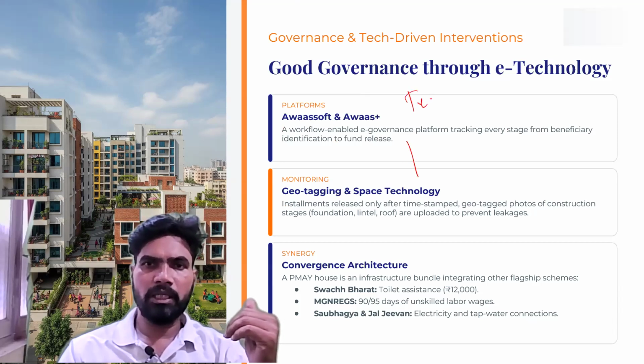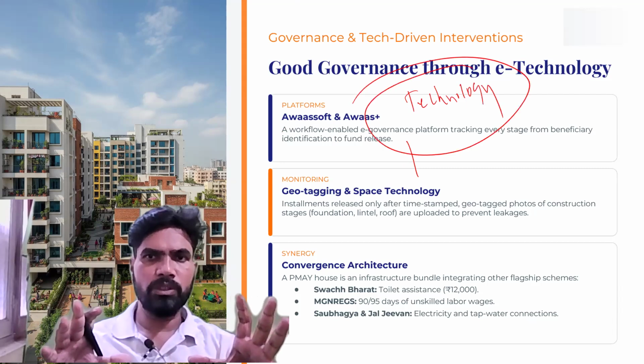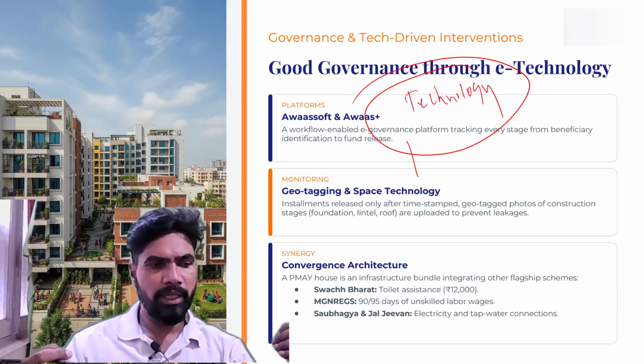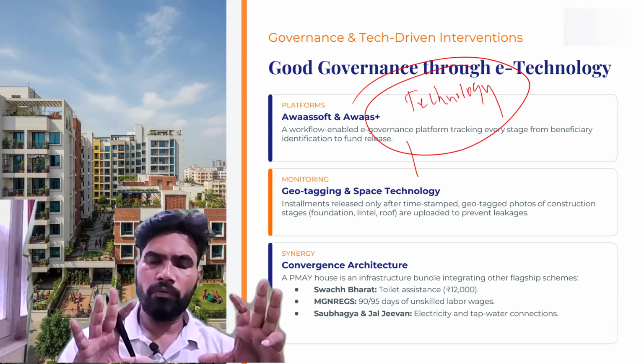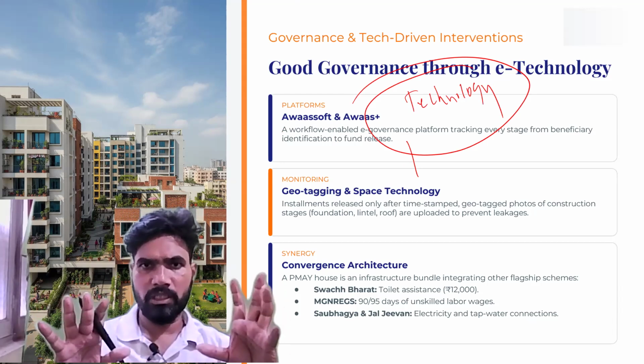In implementing this scheme, the government has employed a lot of tech-driven aspects. Technology is being used to achieve efficiency in the implementation of the scheme. Okay, so technology is one of the important aspects in the administration or implementation of this scheme.